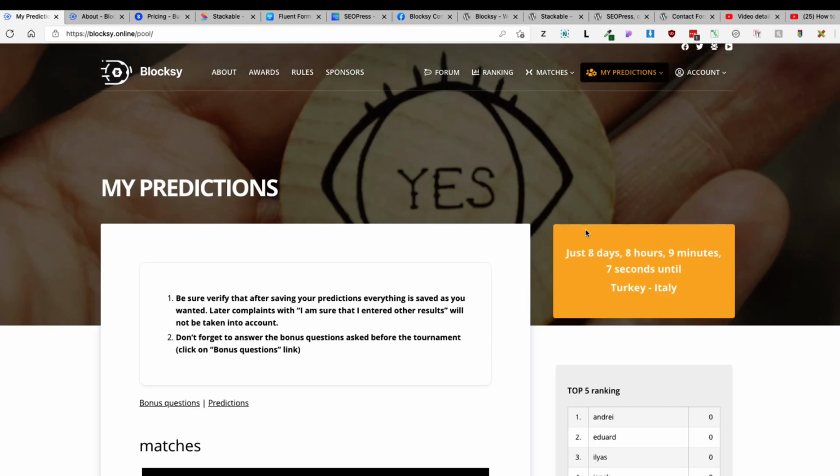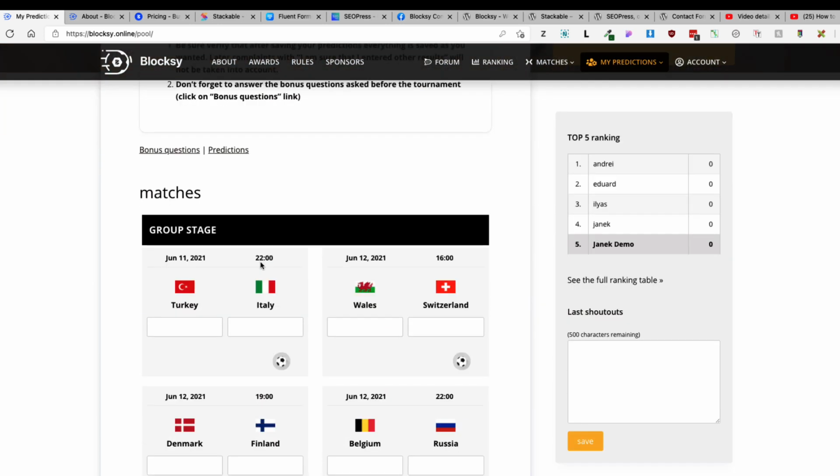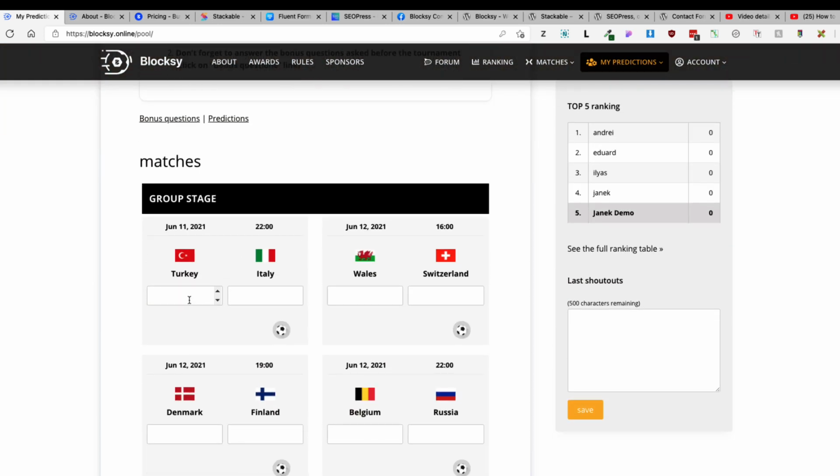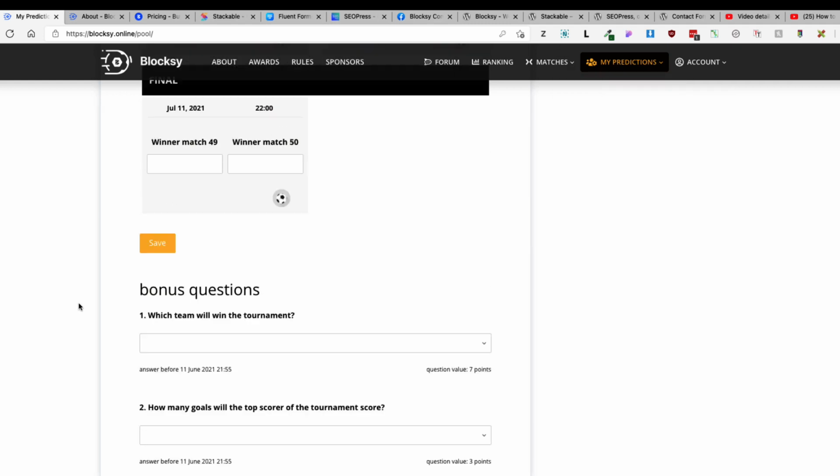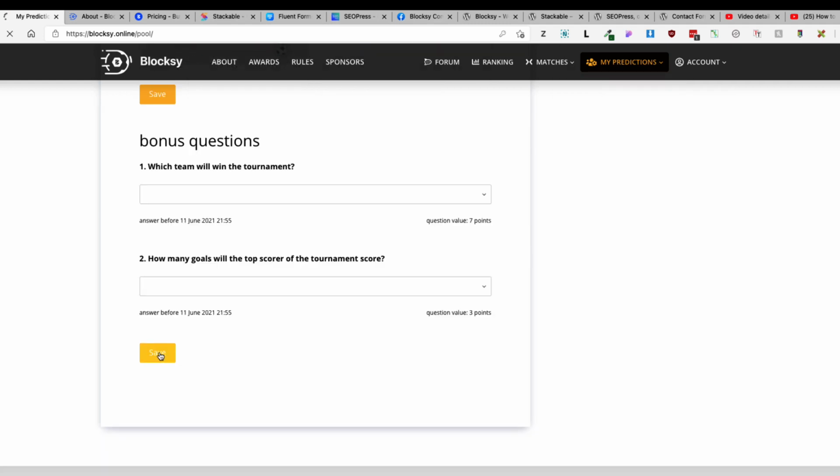So kudos to you. Now after logging in, go to the prediction site, and as you see, you can predict the outcome of the games. For example, if you think that Turkey will lose to Italy 1-3, then just enter the scores. If you think that Wales and Switzerland will draw 2-2, then just enter the scores, scroll down and save it.